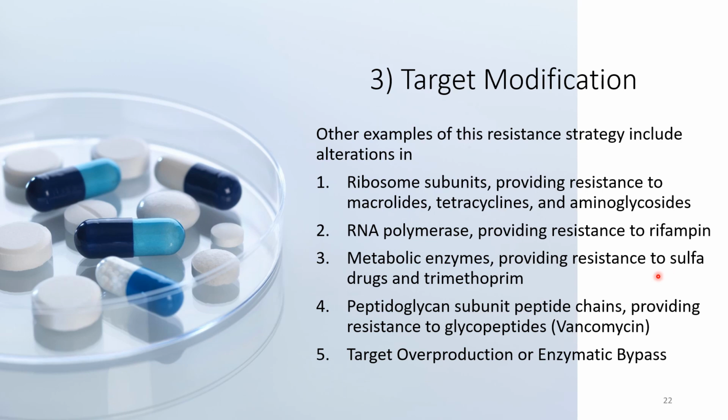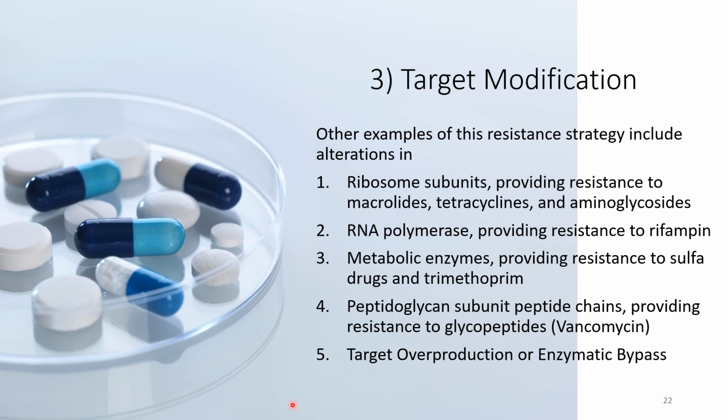And this is the example we explained in the previous slide, the vancomycin. As we said, the peptide subunit of the peptidoglycan will change in structure because different amino acids are incorporated, and this will make the vancomycin inactive and make the bacteria resistant to vancomycin.